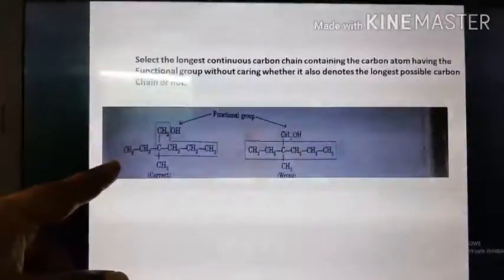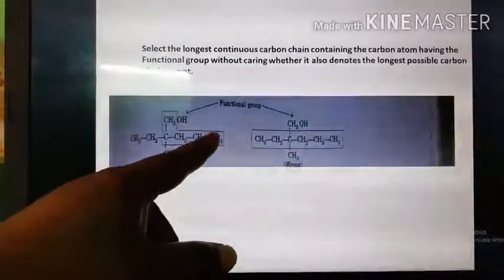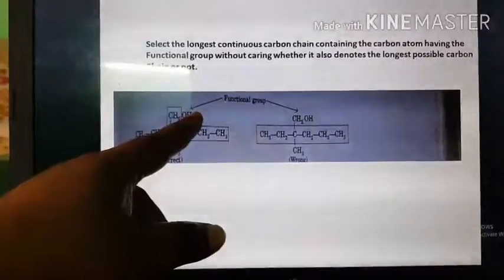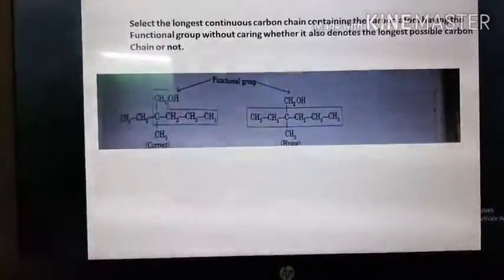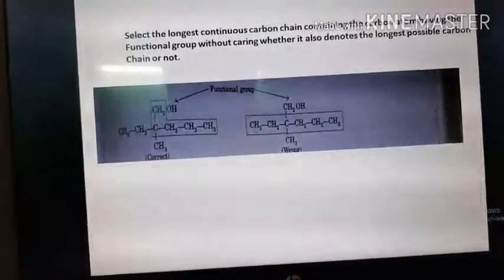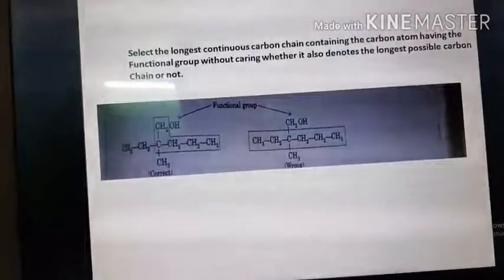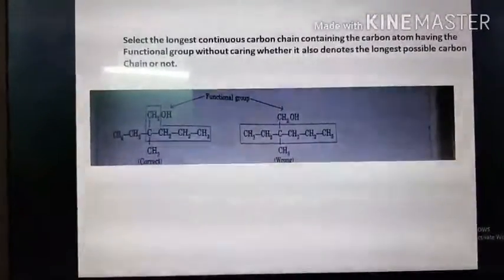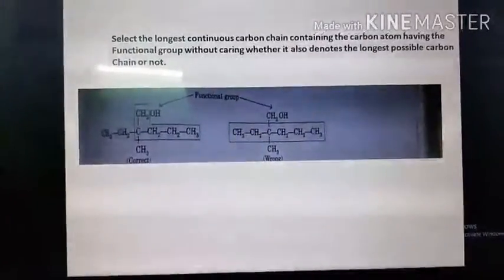Now if you move to this carbon chain, here you see 1 2 3 4 5 carbon atoms are there, but as it contains the functional group OH, it has to be the parent chain. Once again, the first rule says to select the longest carbon chain containing the carbon atom having the functional group, without caring whether it also denotes the longest possible carbon chain or not.